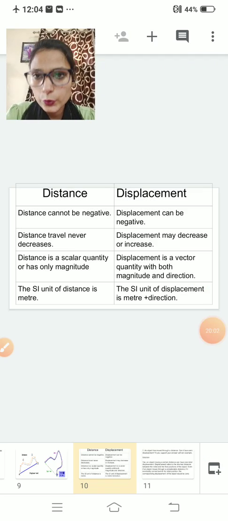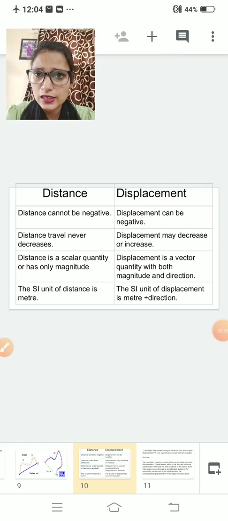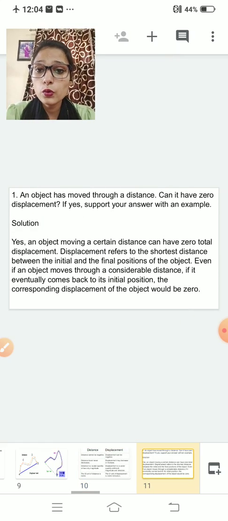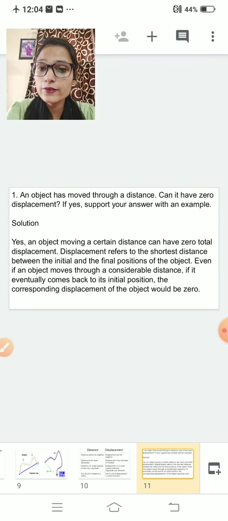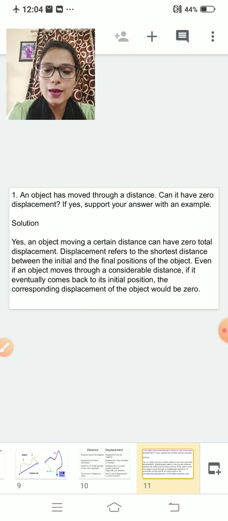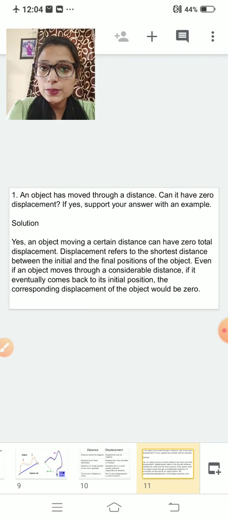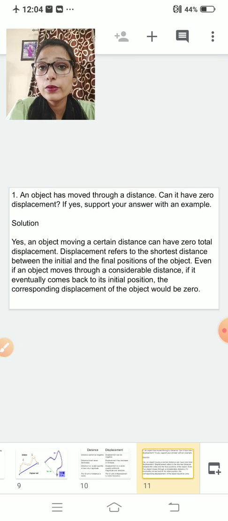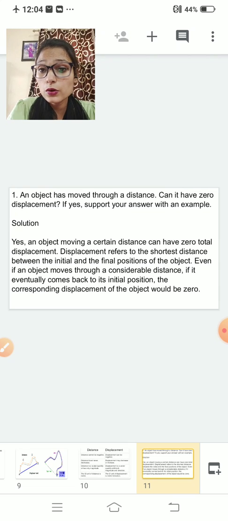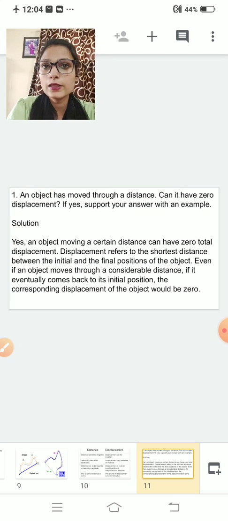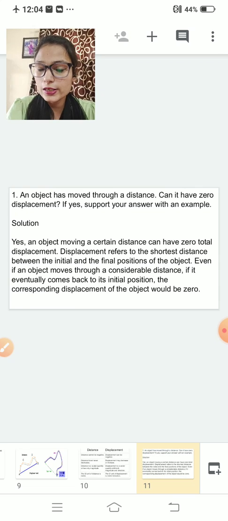Now we will do some questions based on distance and displacement. Let us discuss. An object has moved through a distance. Can it have zero displacement? If yes, support your answer with an example. I told you your displacement can be zero. Why? Because in this we are considering direction. And when can your displacement be zero? When your initial and your final point are the same, that is the case when your displacement is zero. So this I will explain to you. Listen.